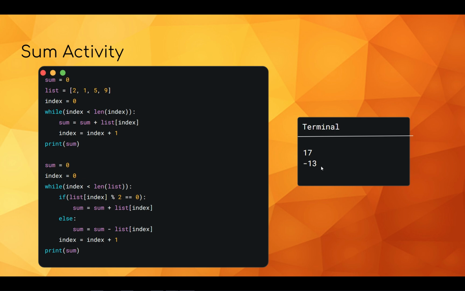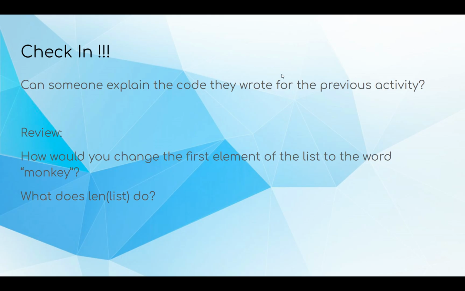And just like in the example before, we got negative 13. And index equals index is the same here, because we still want to move through the list regardless of whether it's even or odd. Okay, so a quick check-in. You should be able to explain the code like I did for the previous activity.